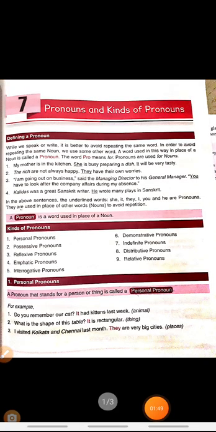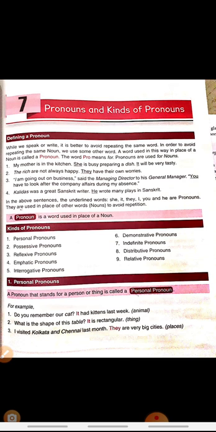Students, get ready with your grammar books. Today we are going to start a new chapter from the grammar, that is pronouns. Today we are going to start chapter number 7, pronouns and kinds of pronouns.